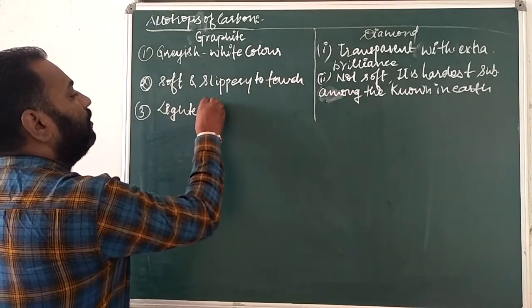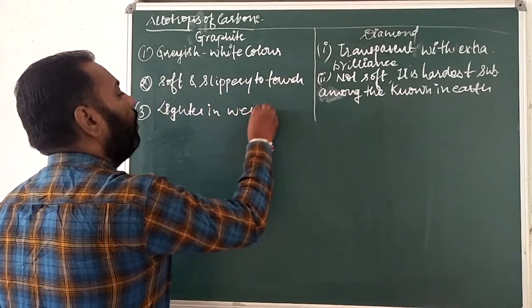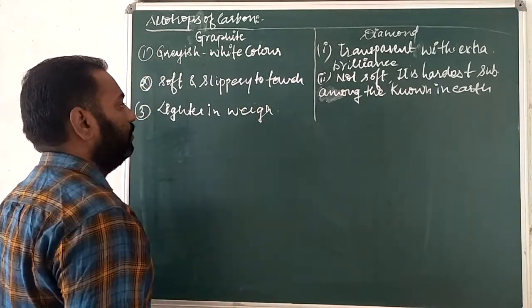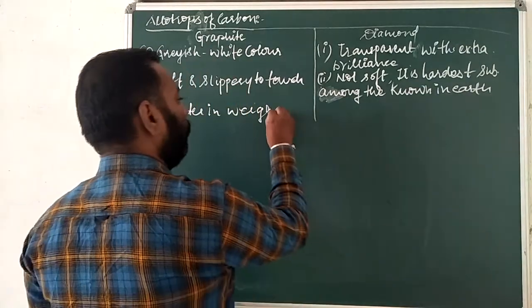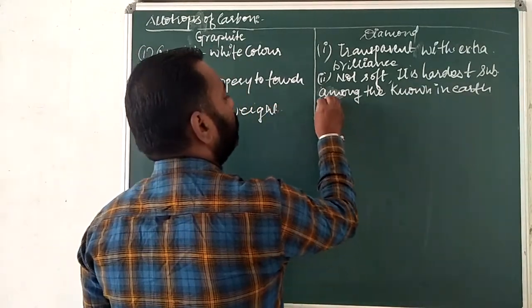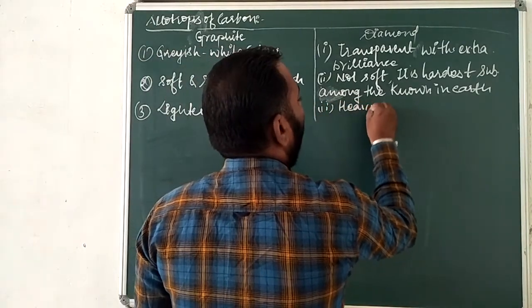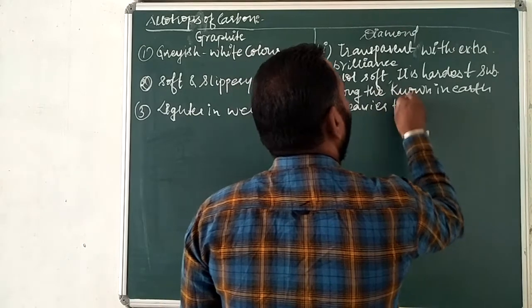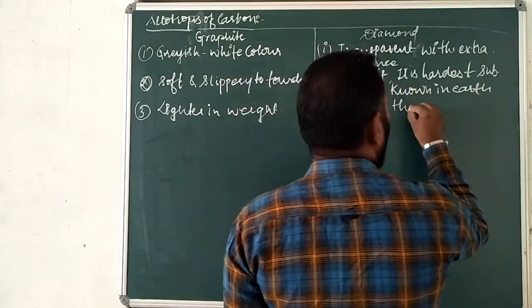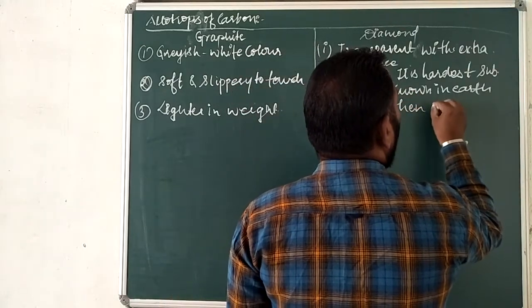Graphite is lighter in weight, and diamond is heavier than graphite.